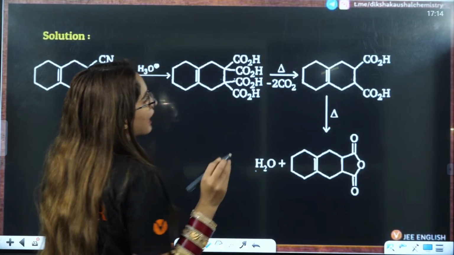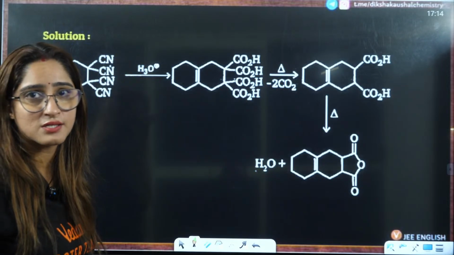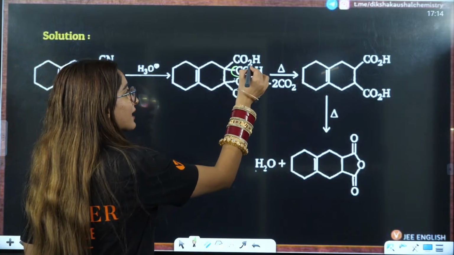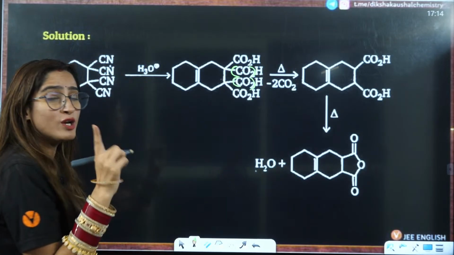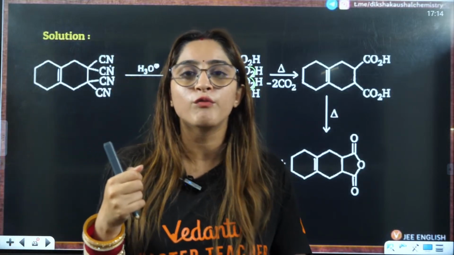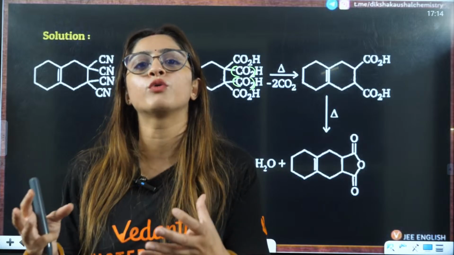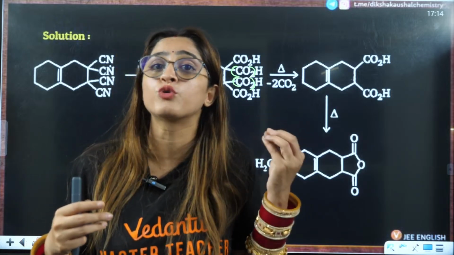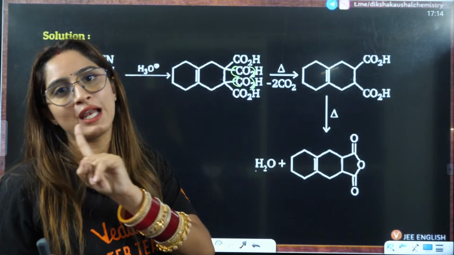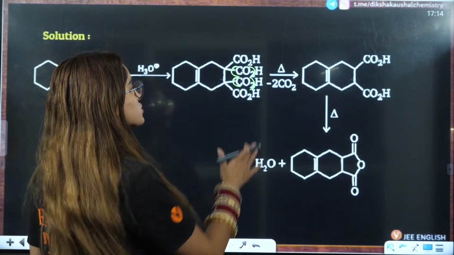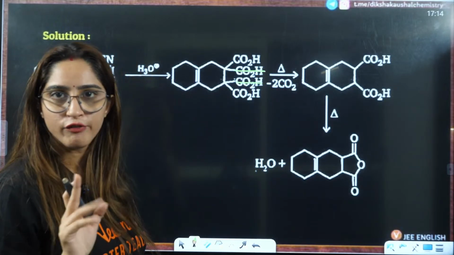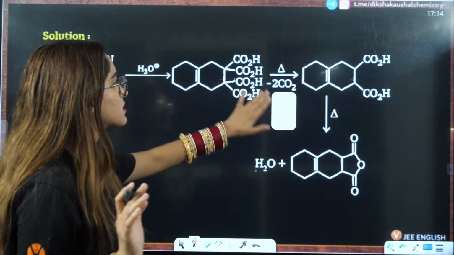So now we know that whenever you heat something, if it has CO2 directly, that will be taken out, because on one carbon you can't have two acidic compounds, right? One carbon is not able to adjust two COOH groups here. So one COOH should be eliminated from both the carbons. That is why these two COOH will be eliminated from one or both the carbons, right?